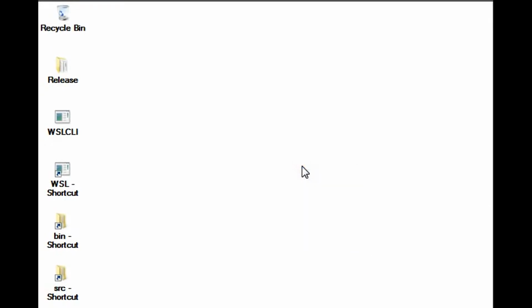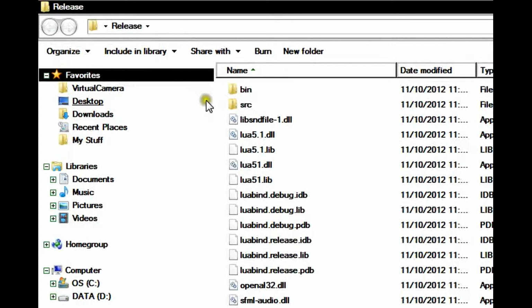Today, we will be discussing the Whitestorm Lightning stack. Now, you may have noticed in Whitestorm Lightning, we have certain global variables. But we can't really make our own global variables. Sure, we can make a variable in our script, but it's not going to stay with us from, say, our initialize script to our refresh script. We need something that will save across all of the scripts. So, let me show you a quick example.